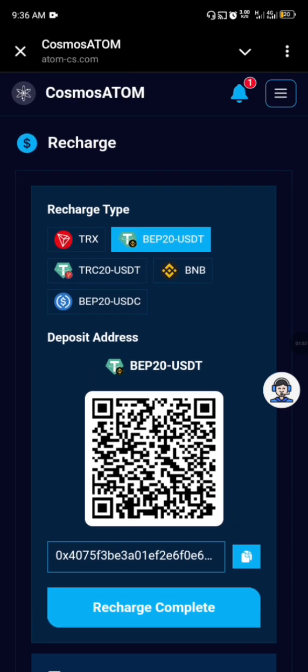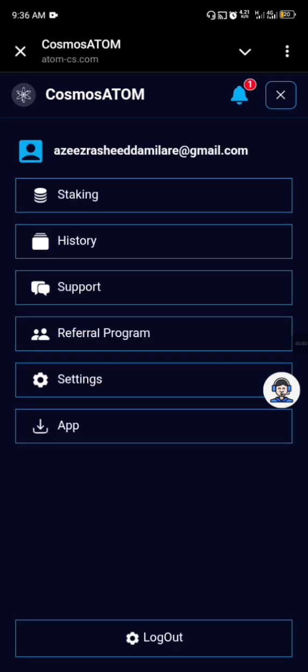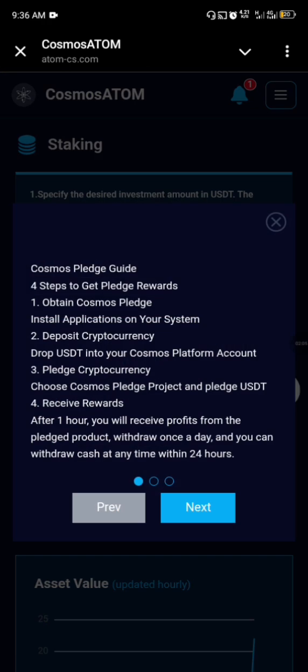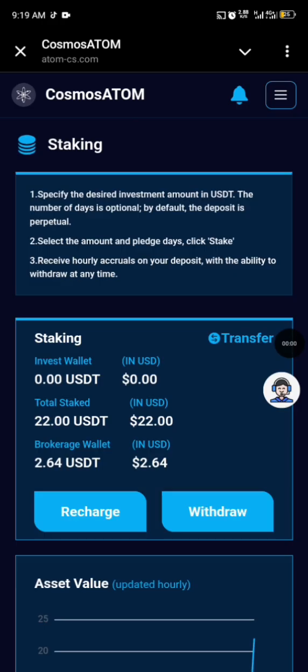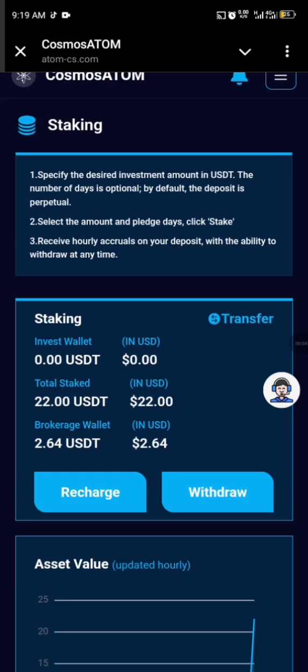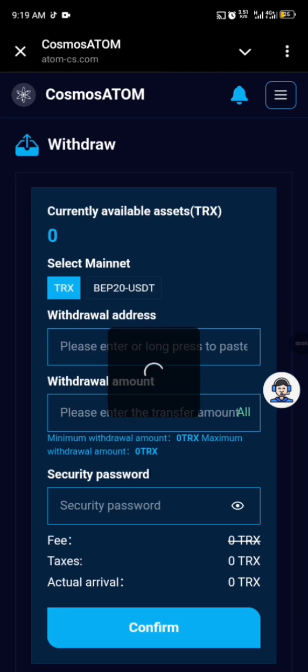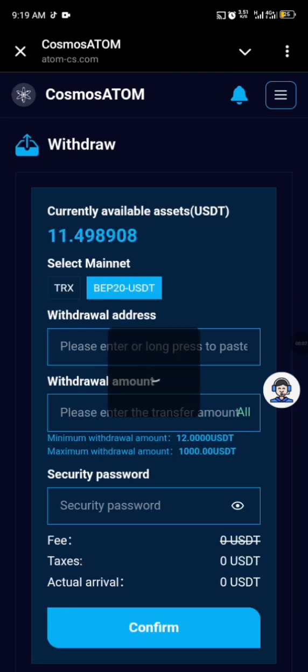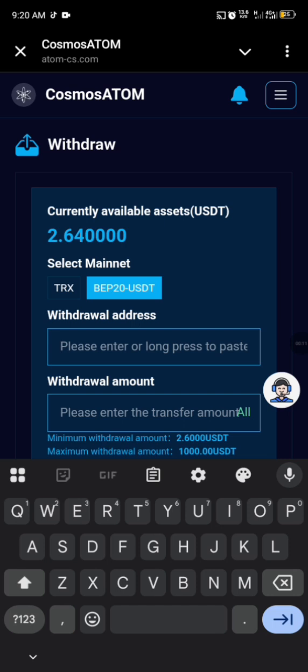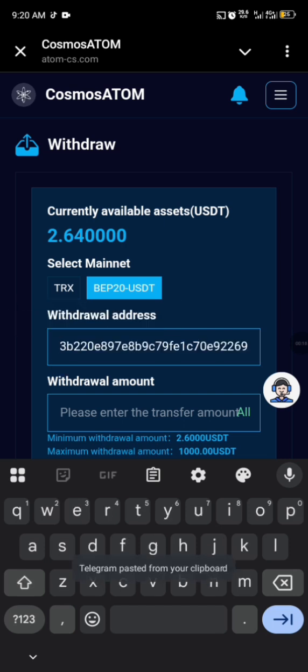So right now, this is how to start with this platform and make money. Let's go to the withdrawal to show you how to withdraw on this platform. I will click on withdrawal, and it will take me to the page where I will withdraw. All I need to do is copy my wallet address and paste it here, for BEP-20 USDT. So I'll paste my address right here.